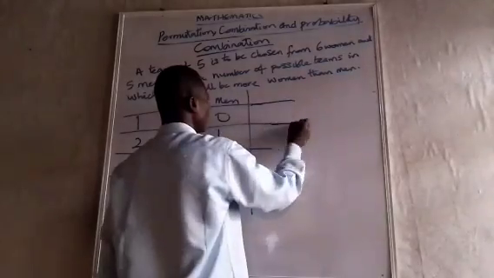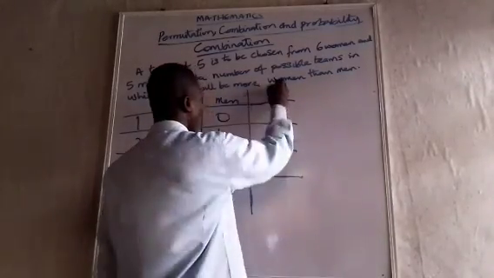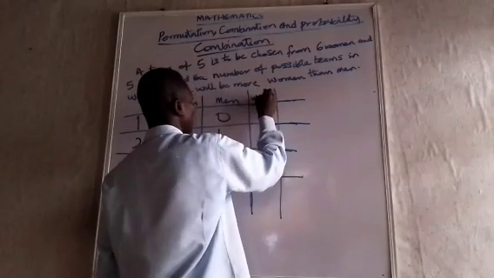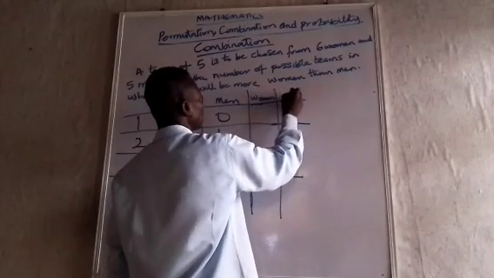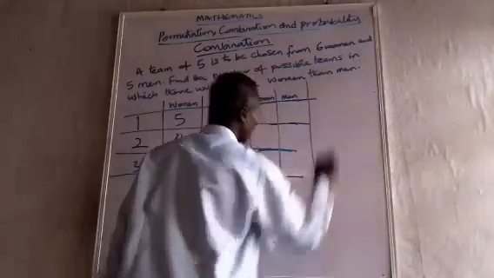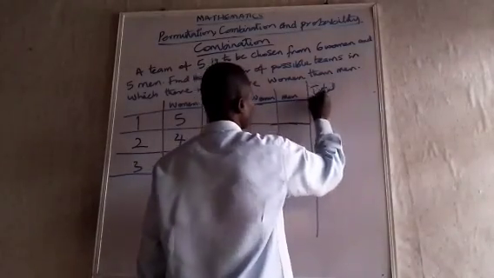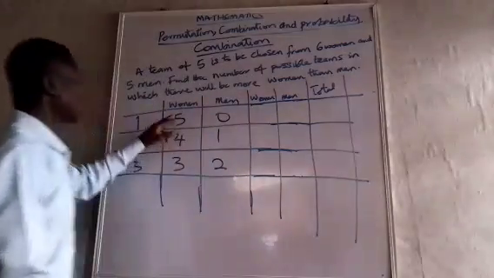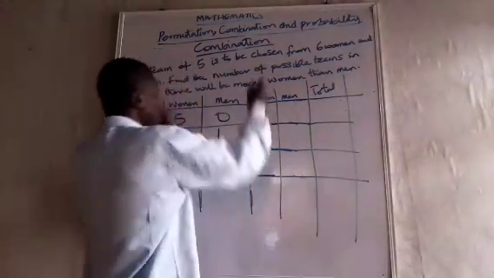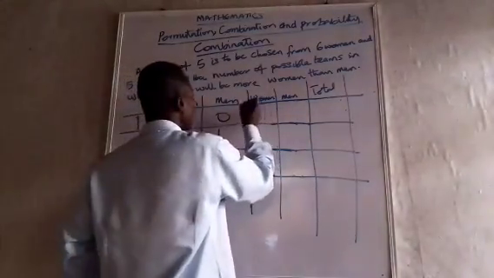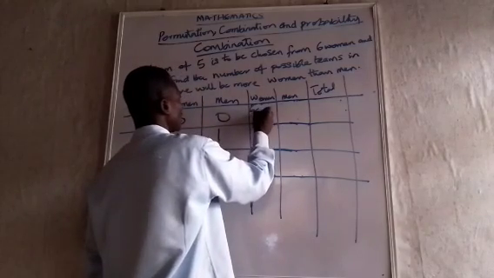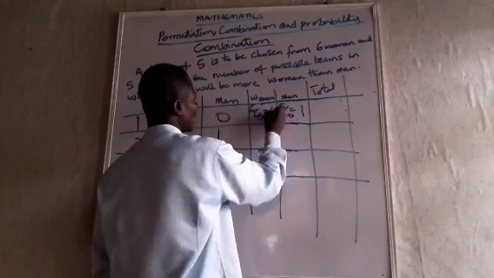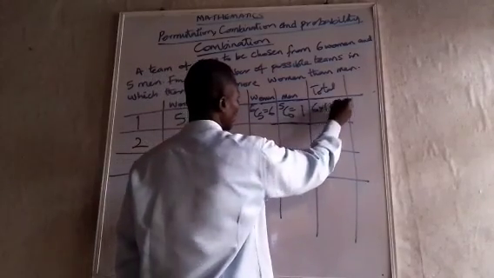So from here, let's see. For each possible selection, we have women, men, total. Here, since women are 6 in number and men are 5, we can have 6C5 and 5C0. This one is 1, this one is 6. So the total is going to be 6 times 1, which is 6.